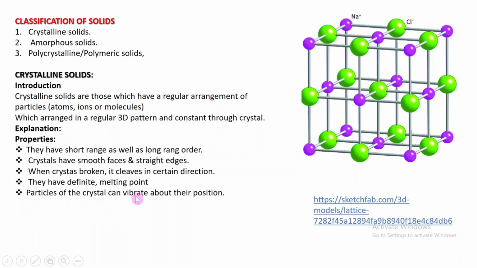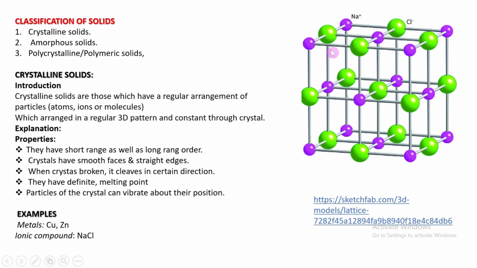Particles of the crystal can vibrate about their mean positions due to the provided temperature. Examples in metals are copper and zinc. In ionic compounds, an example is NaCl, sodium chloride. This is the arrangement of the particles of sodium chloride, which is an example of a crystalline solid.